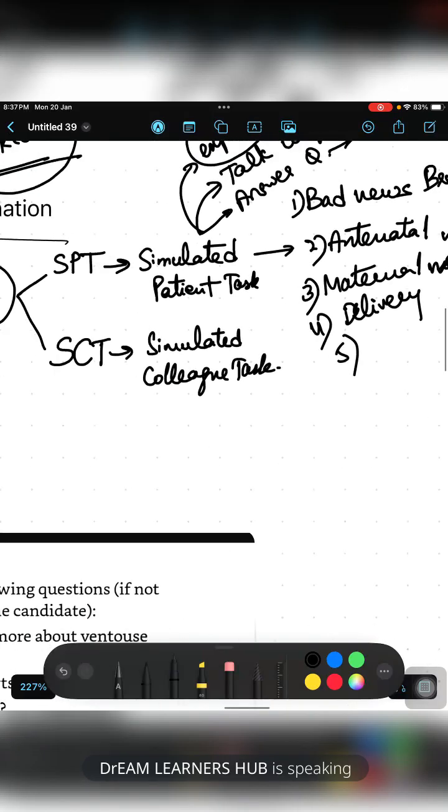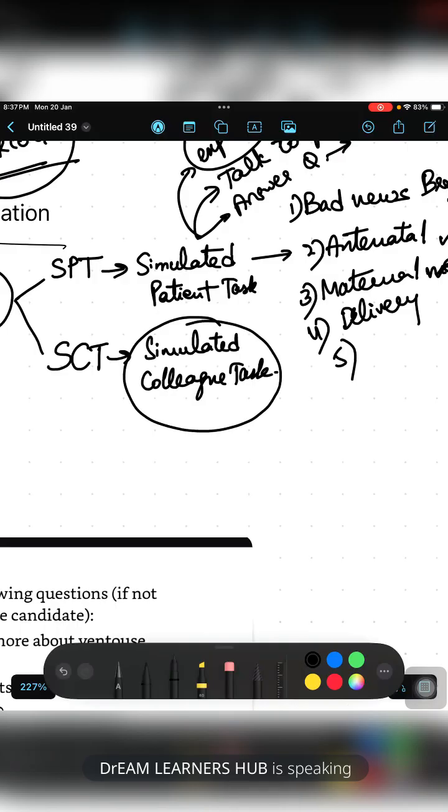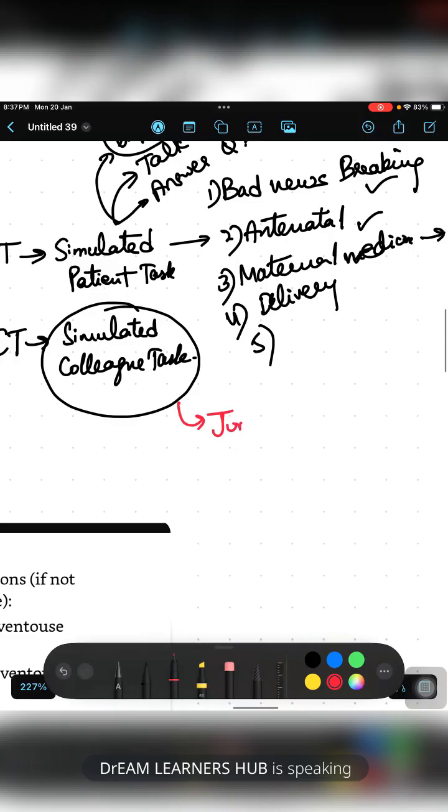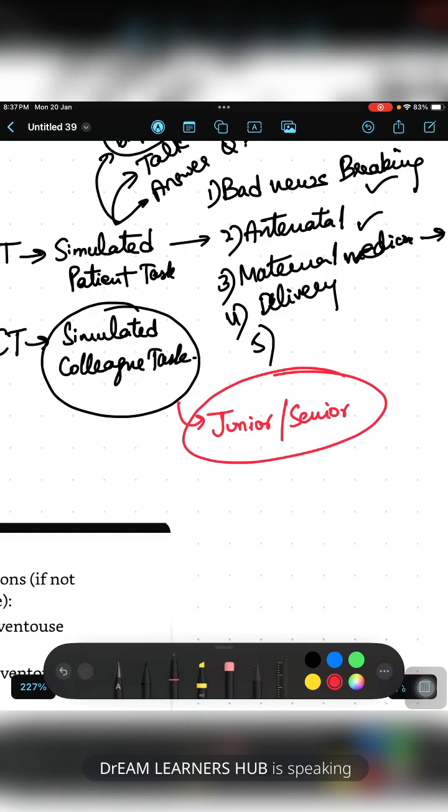Then the second will be the simulated colleague task. In the simulated colleague task, what happens? Your junior or your senior will be there. You have to discuss the case, or you have to talk to the junior.